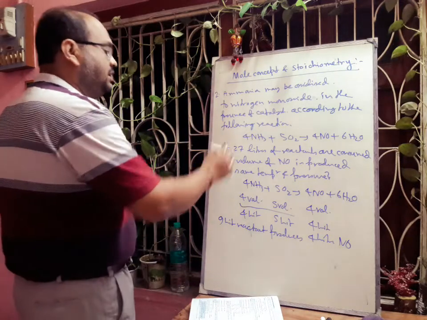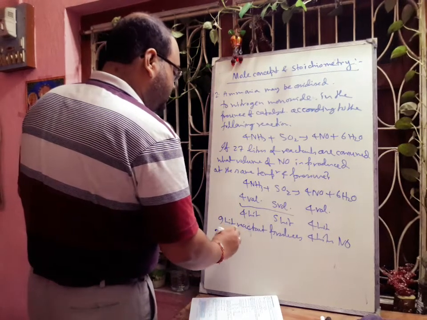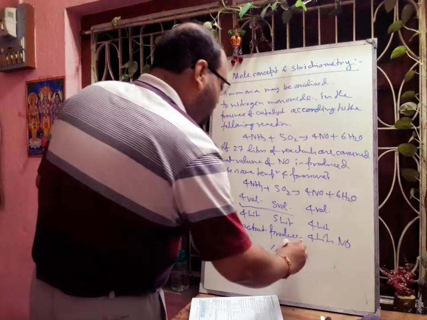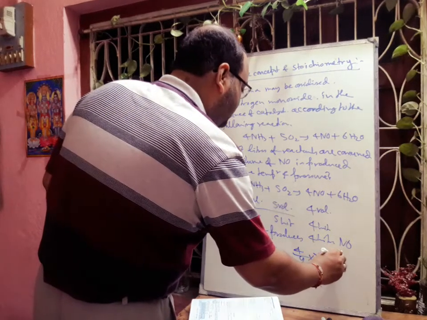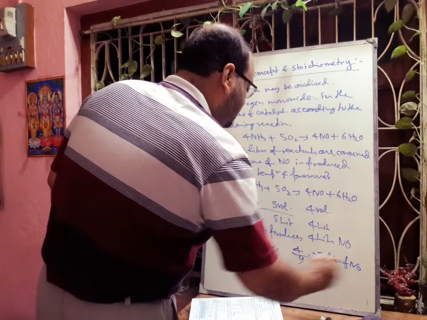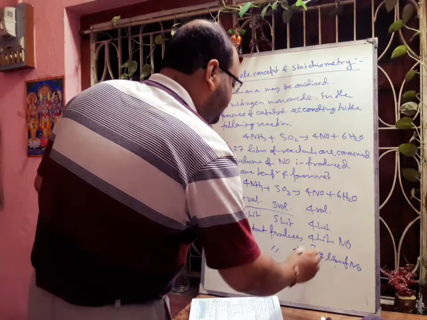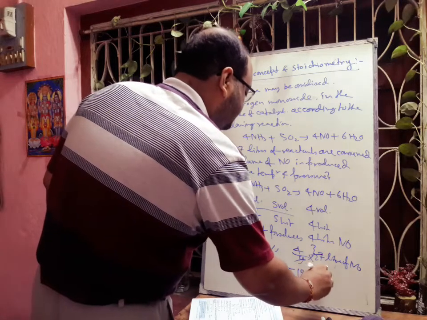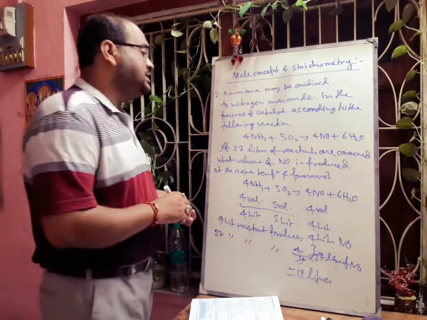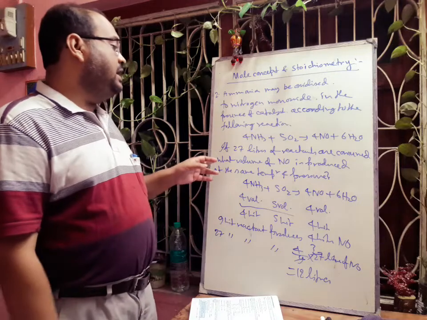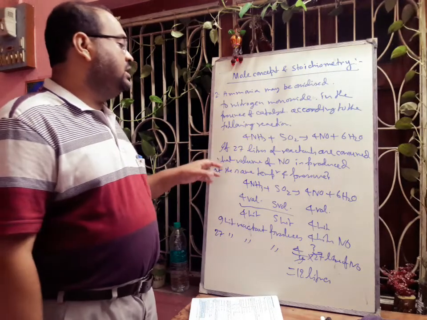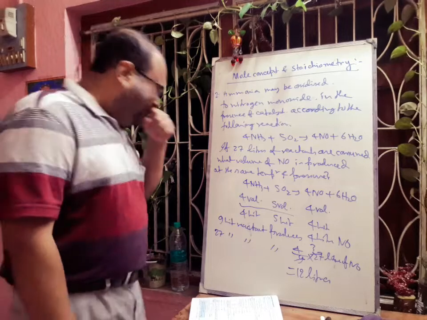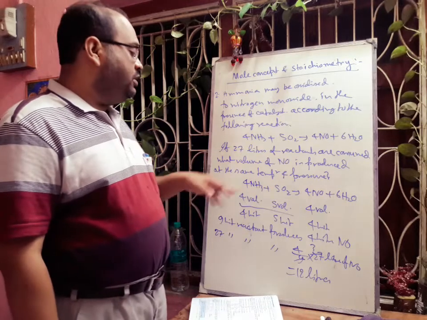Here it is given that 27 liters of reactants produce 4 by 9 into 27 liters of NO. We calculate, then it will be 12 liters. So what will you answer? Your answer will be that if 27 liters of reactants are consumed, the volume of nitric oxide produced is 12 liters.